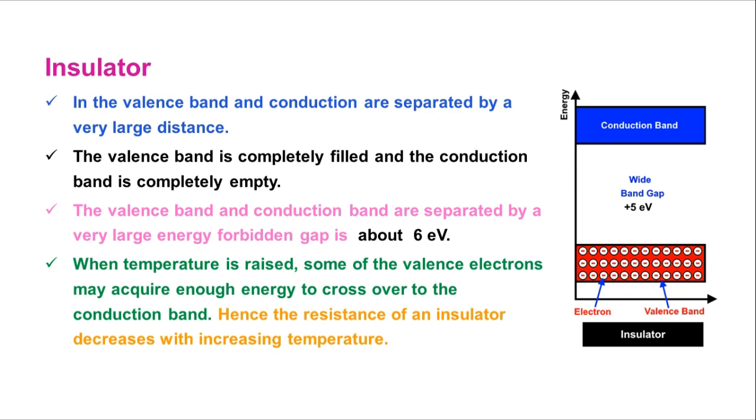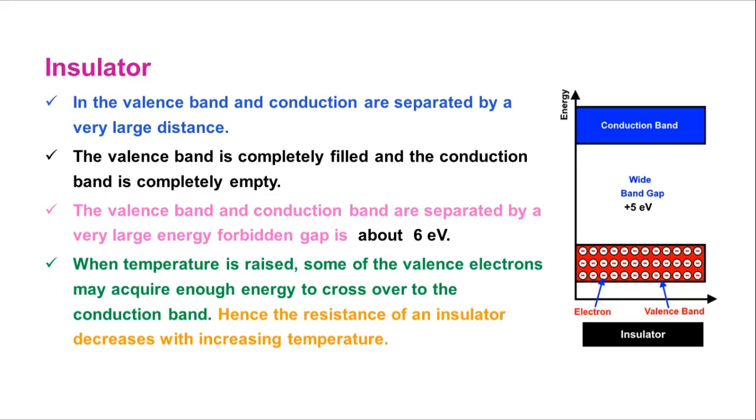When temperature increases, resistance decreases. But in a conductor, when temperature increases, resistance increases. In an insulator, when temperature increases, resistance decreases. Okay, this is about the insulator. In the exam, just draw the diagram like that and then write at least the 3 points, so you will get full marks.